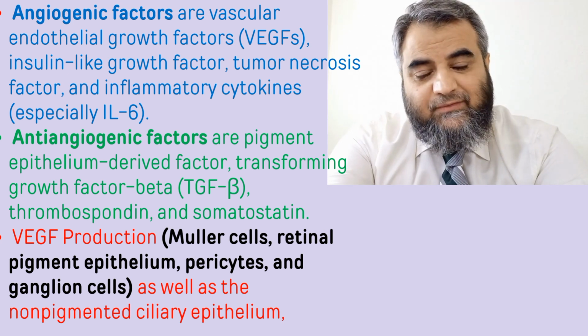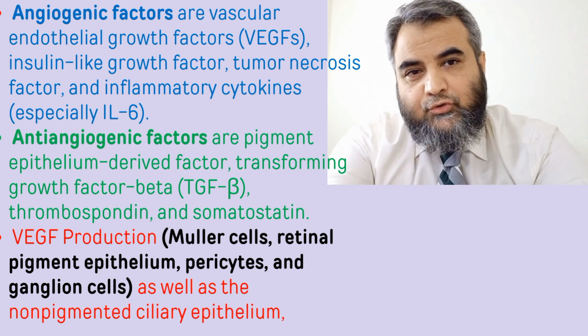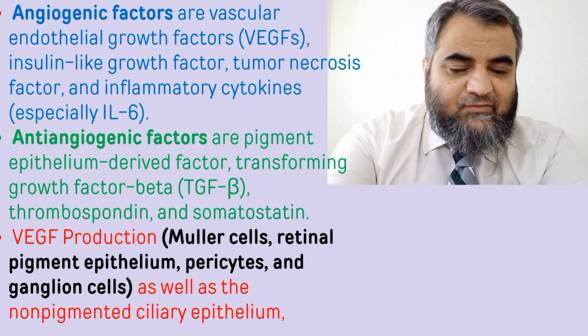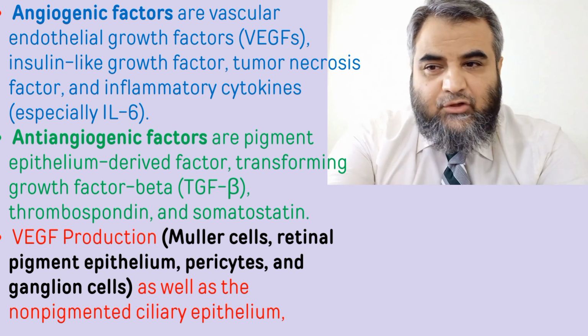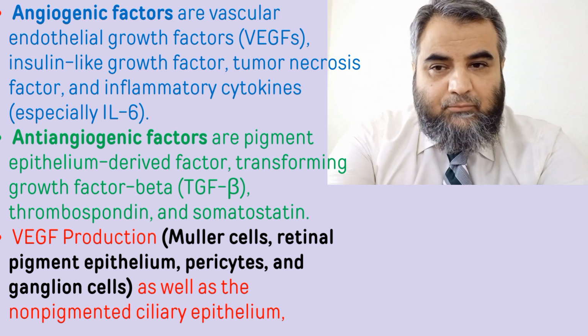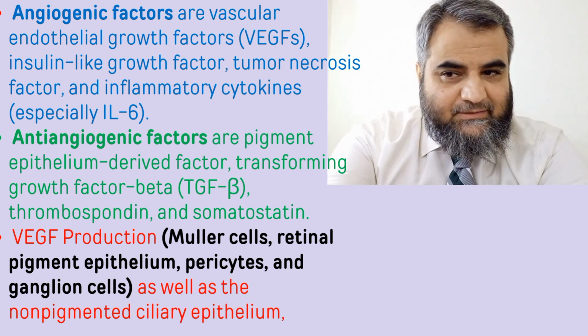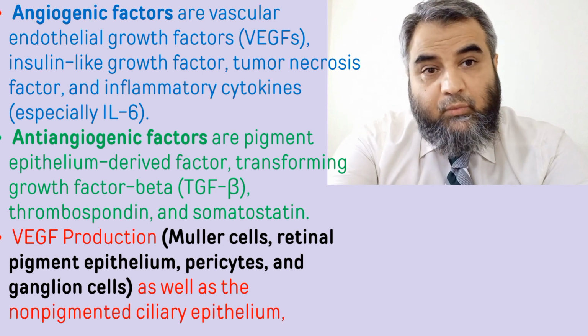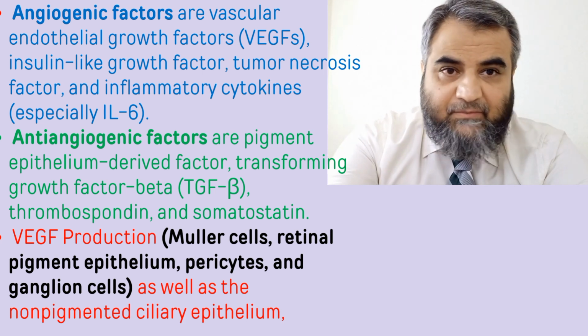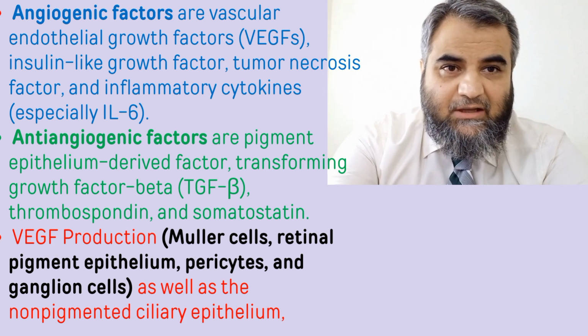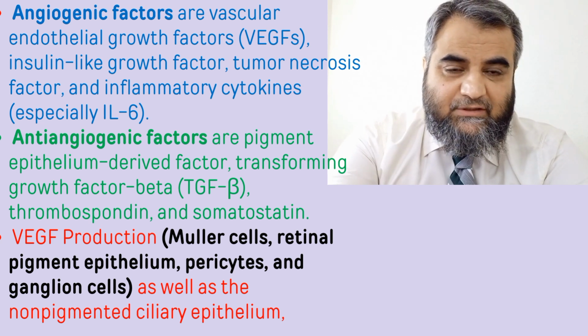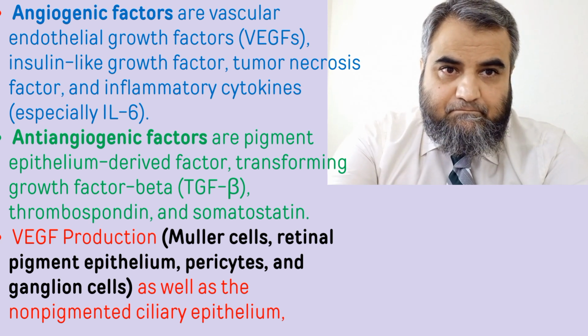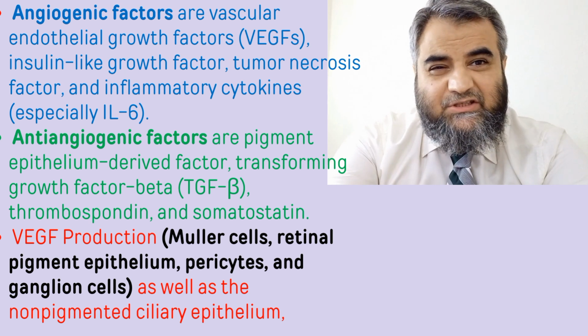In response, anti-VEGFs are also produced by the body, commonly transforming growth factors, thrombospondin and somatostatins. This balance is maintained in a normal healthy body, but whenever it is disturbed, for example by retinal ischemia, there is proliferation of VEGFs. So what do these VEGFs do?